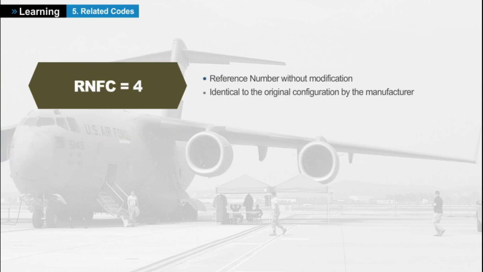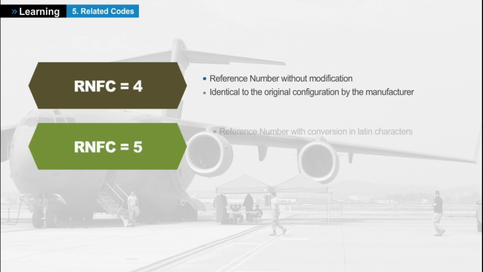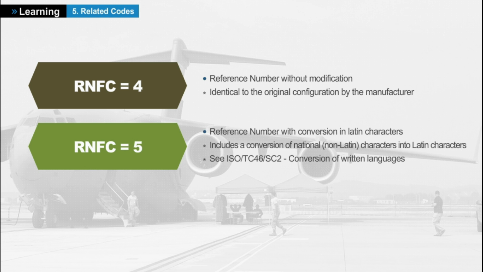An RNFC equals 4 indicates that the reference number is identical with the original configuration set up by the originator of the reference number. An RNFC equals 5 indicates that the reference number includes a conversion of national characters into Latin characters. This conversion is carried out in accordance with ISO standards.